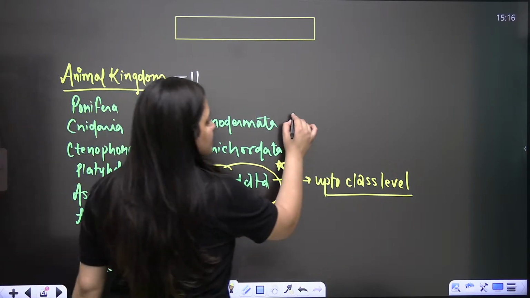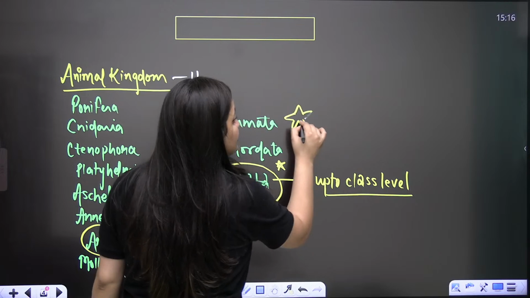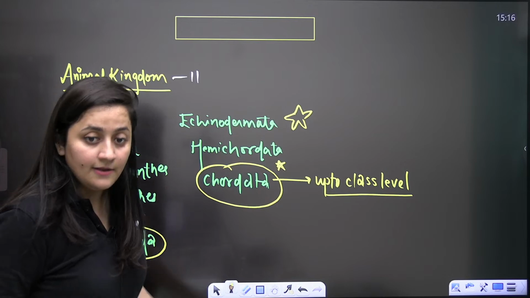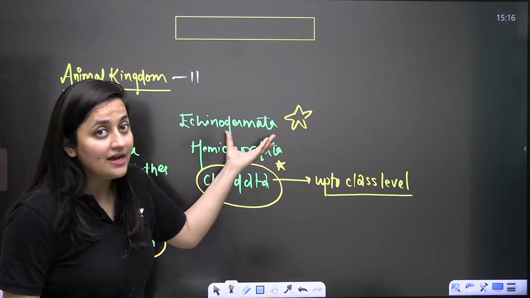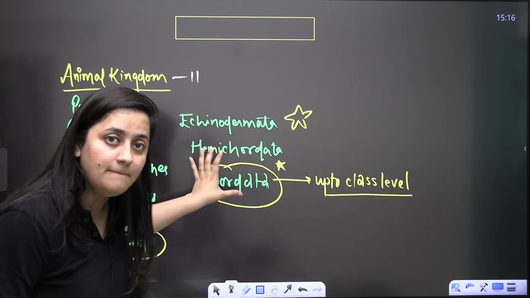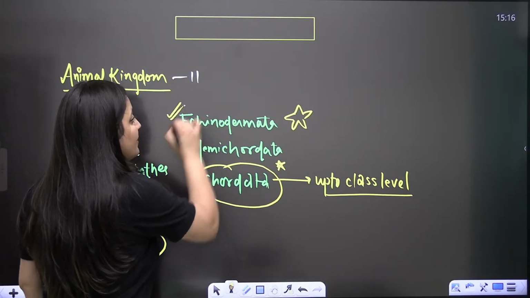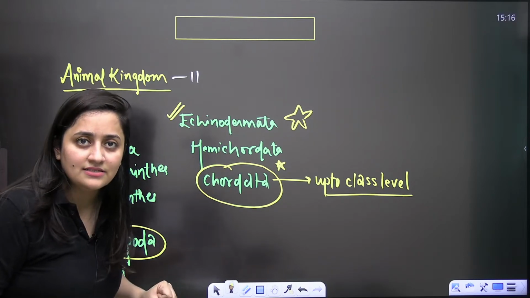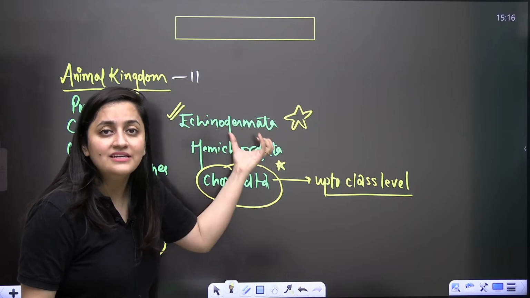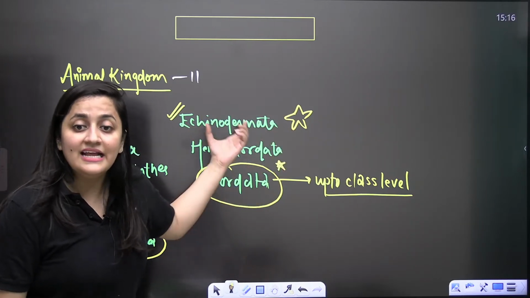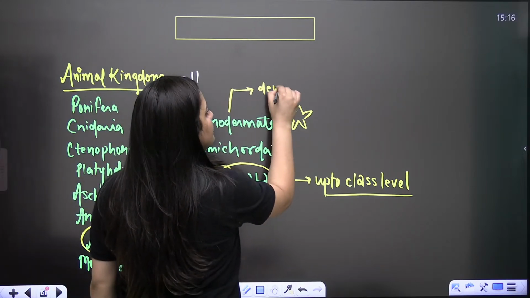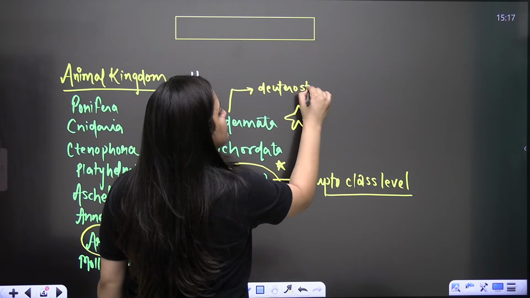Now in Echinodermata, you know that there are certain characters which are primitive but also advanced characters, isn't it? No doubt in the adults the symmetry is radial, but the larva has bilateral symmetry. In Echinodermata, a mesodermal endoskeleton is there, right? When you talk about the coelom, they are enterocoelomates, and they are deuterostomous.